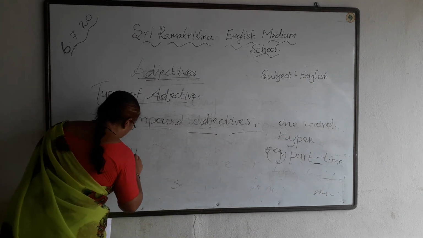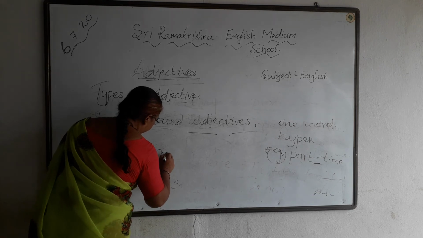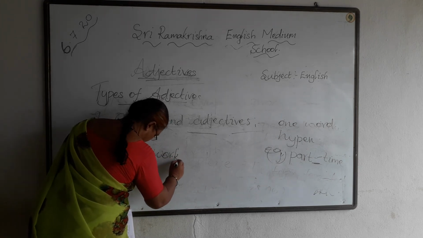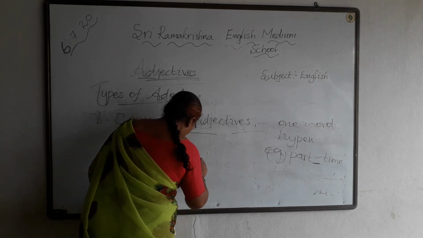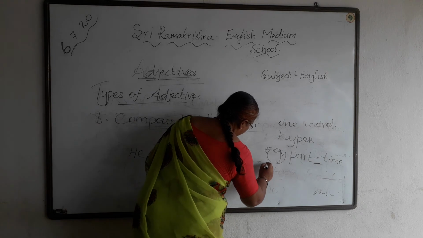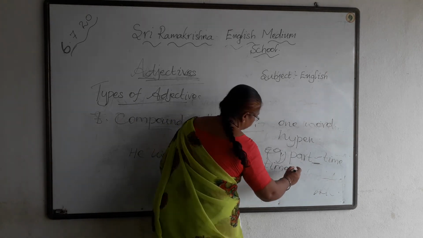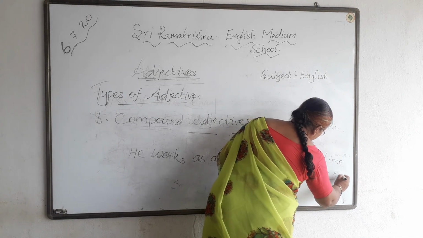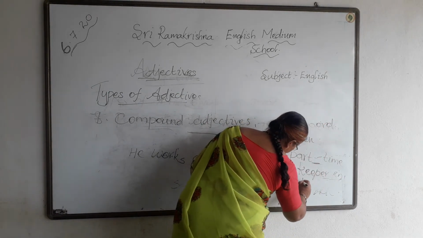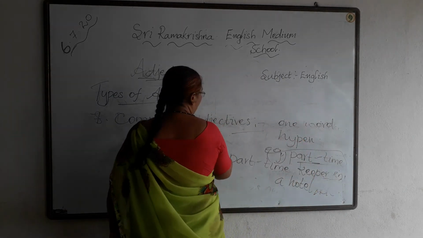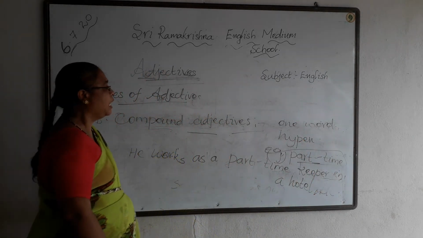He works as a part-time keeper in a hotel. Okay, so this part-time is a compound adjective.